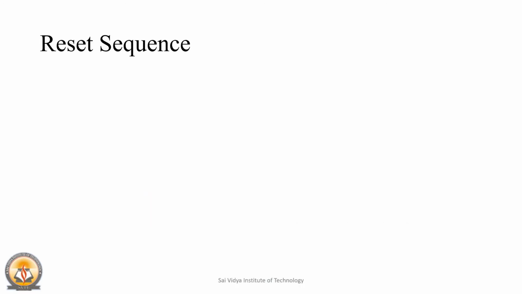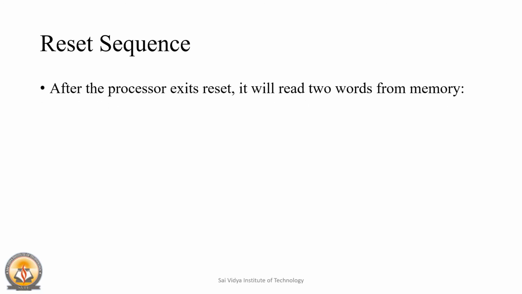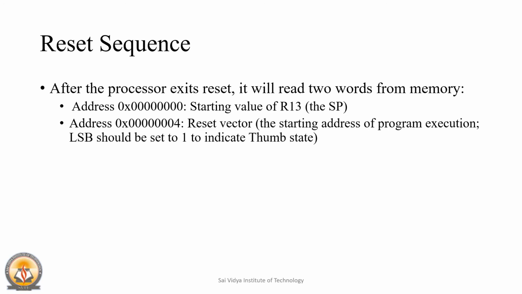The next concept of Cortex-M3 is the reset sequence. After the processor exits reset, it will read two values from the memory. The first one is at address 0x0, which indicates the starting value of the stack pointer, the R13 register. And the second one is at address 0x00000004, which is the reset vector, the starting address of program execution. Remember, the LSB of which should always be set to 1 to indicate the thumb state, since Cortex-M3 does not support the ARM state.